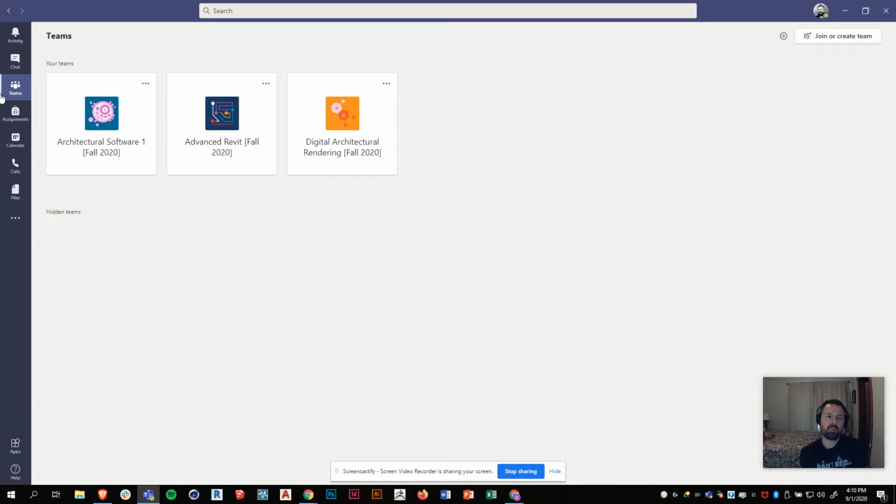For me, I'm teaching 3 classes this semester, and you can see the 3 on the screen right there. Let's go into Architectural Software 1 and just take a tour. On the left, there's this navigation bar. I'm on the Teams button here. That will take me outside all of my classes, or all of my teams, and then I can go into a different team. So I'm going to go into Arc Software 1.